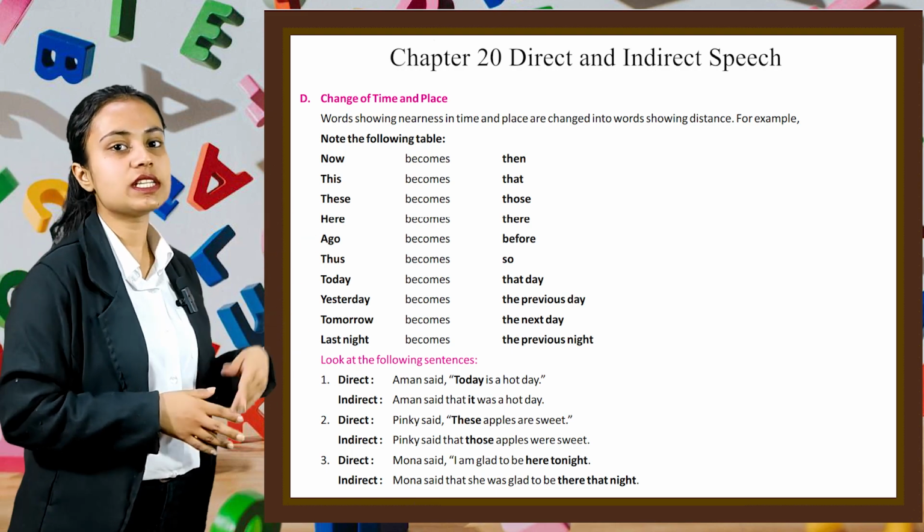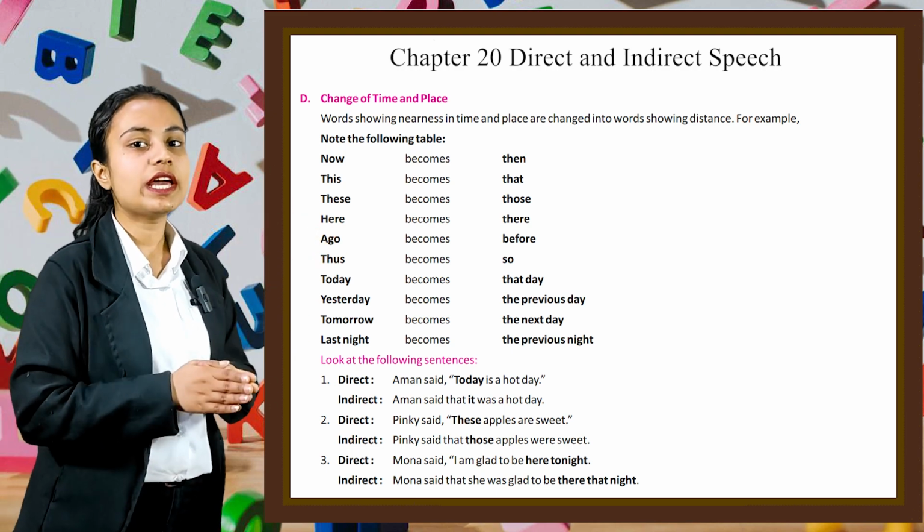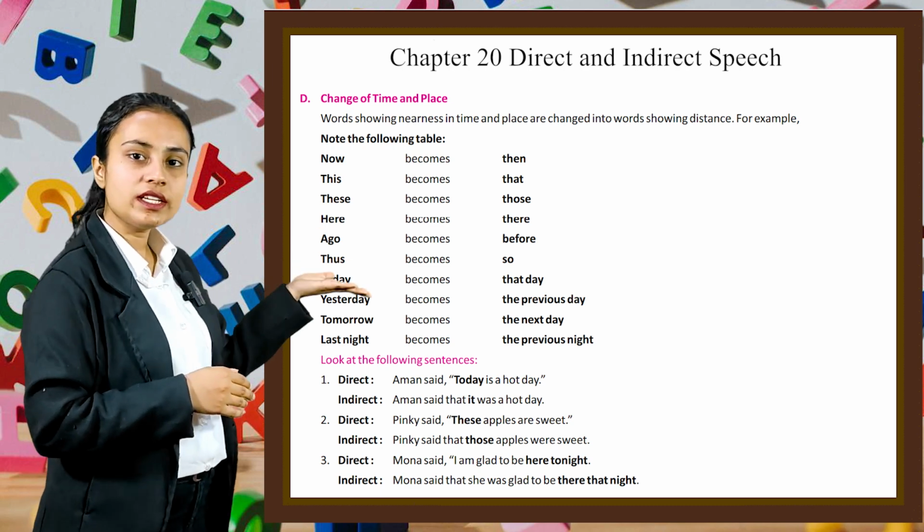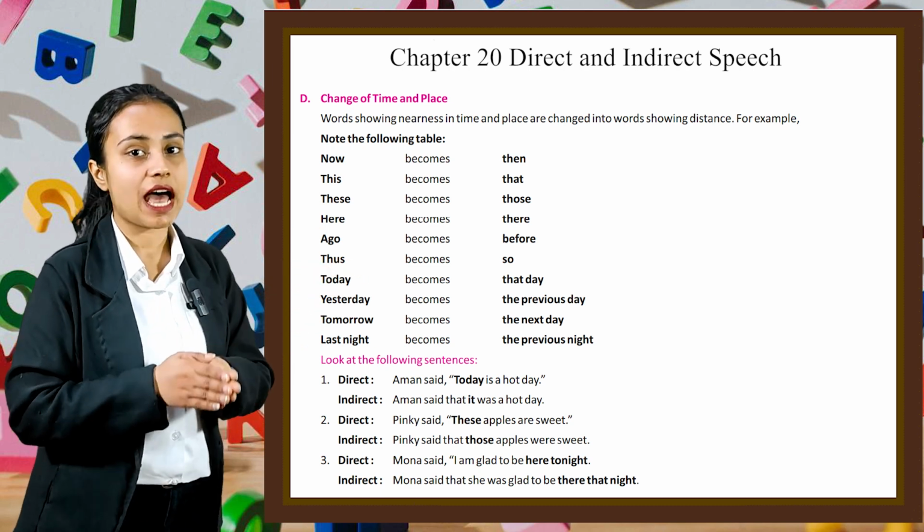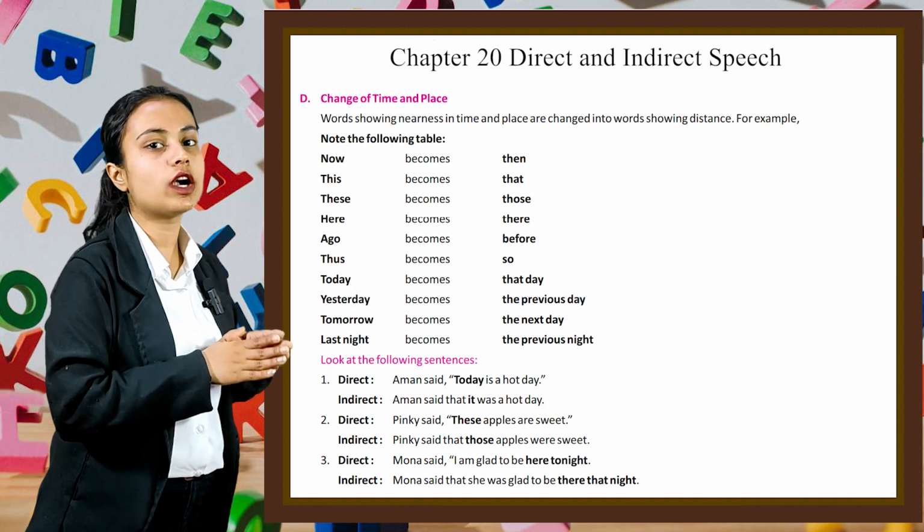The first one is direct. Aman said, "Today is a hot day." And in indirect, we can write, Aman said that it was a hot day.